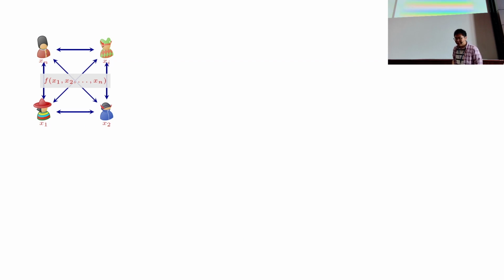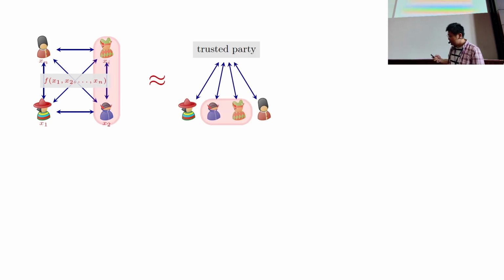Just a customary first few slides about MPC. Here we have a bunch of parties, each holding an input, and they collectively want to evaluate some function f. An MPC protocol should evaluate this function correctly. On the security side, if a subset of these parties are corrupted, then the view of these parties should be indistinguishable from the ideal world where they're only interacting with a trusted party.